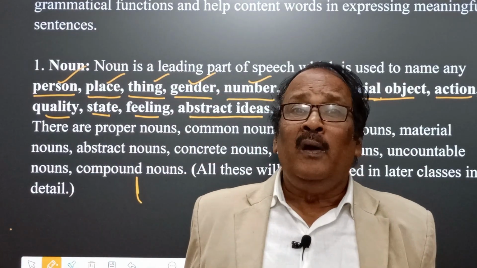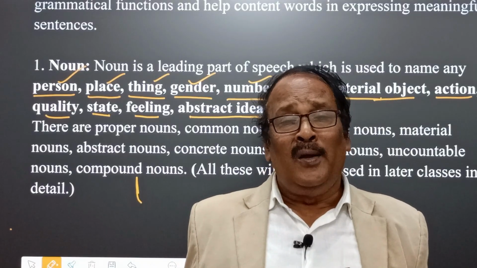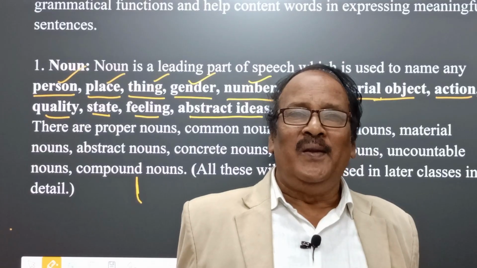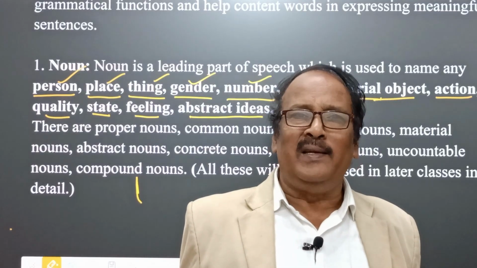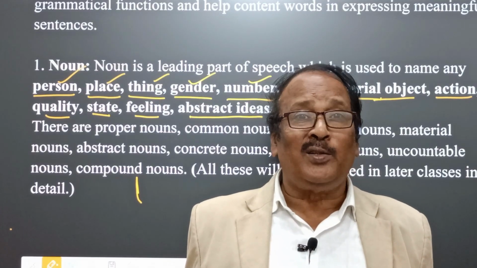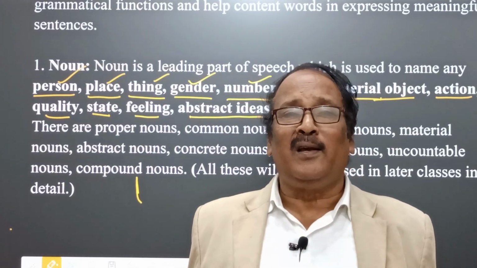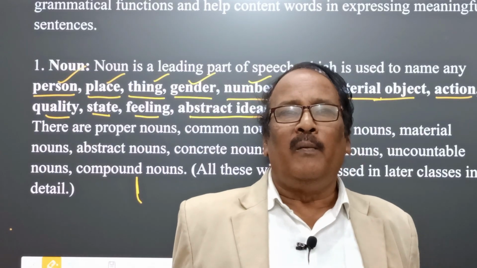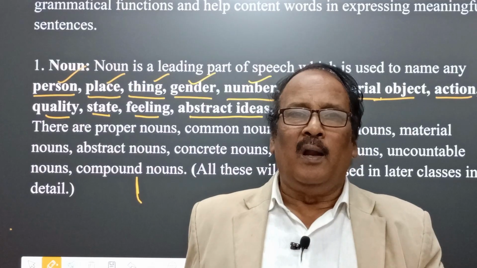It means there are a number of nouns that we cannot see, but we feel them, we understand and realize them, but we can't see or touch them. For example, love.